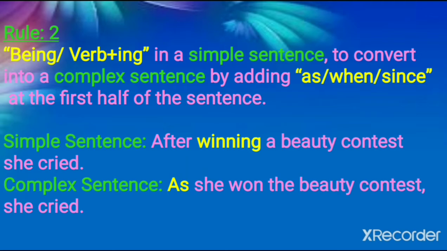So, after winning a beauty contest, she cried. The complex sentence: As she won the beauty contest, she cried.